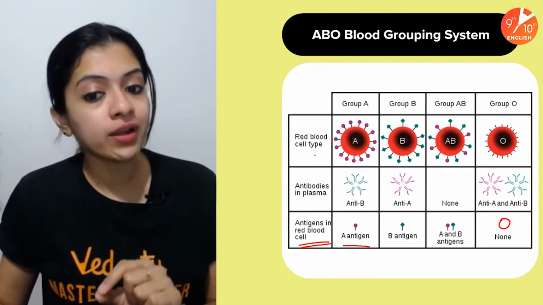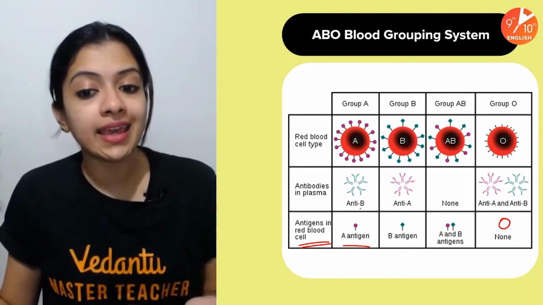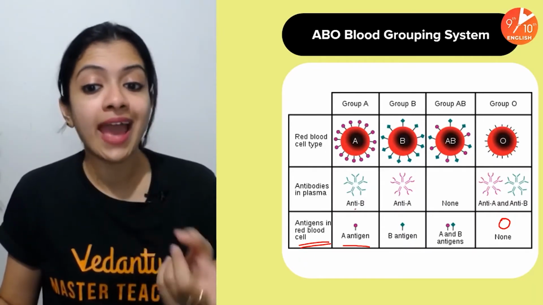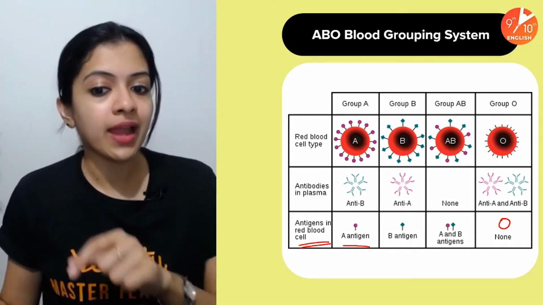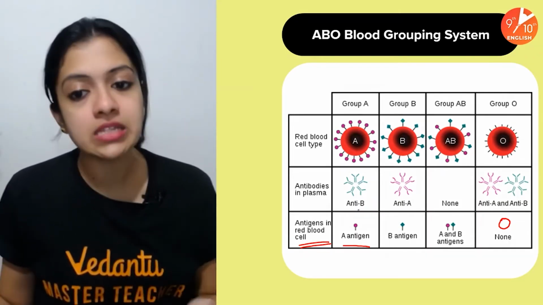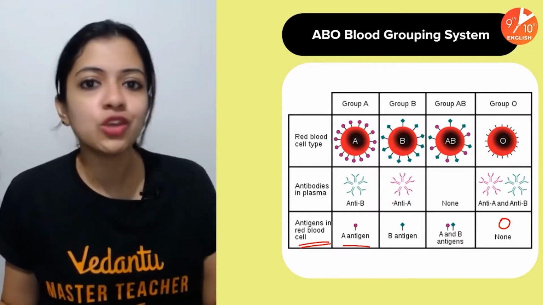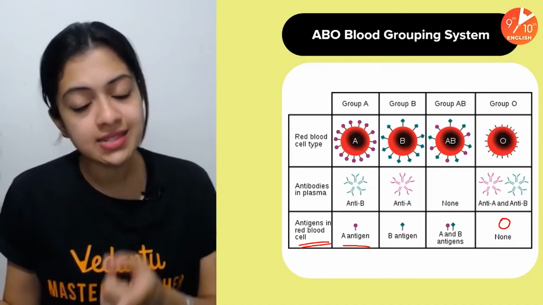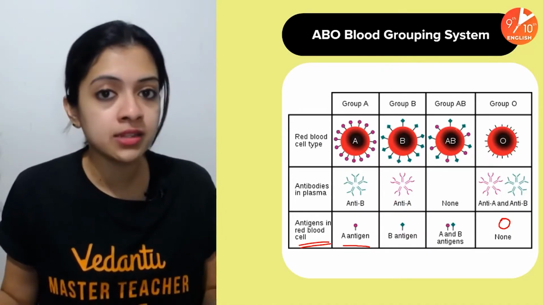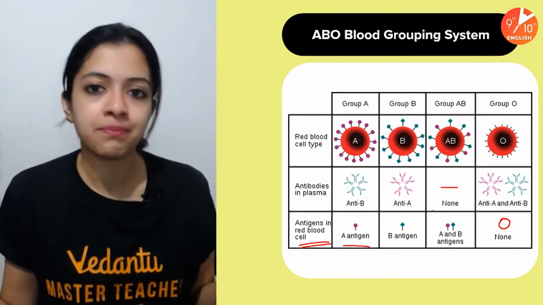So the plasma of an A blood group person would contain anti-B antibodies, because if this person had anti-A antibodies, that would act against the person's own antigens, right? Completely makes sense. So anti-B antibodies here. Then in the case of blood group B, there would be the opposite, anti-A antibodies. In the case of AB blood group, because they've got both A and B antigens, they wouldn't have any of these antibodies in the blood plasma.